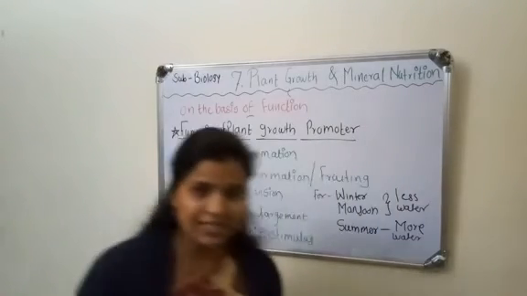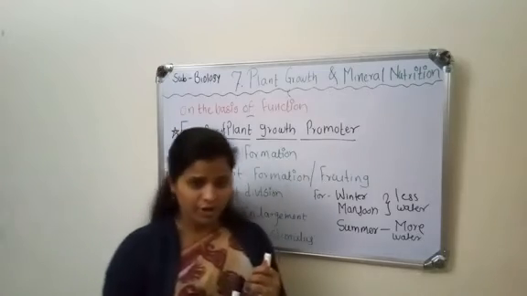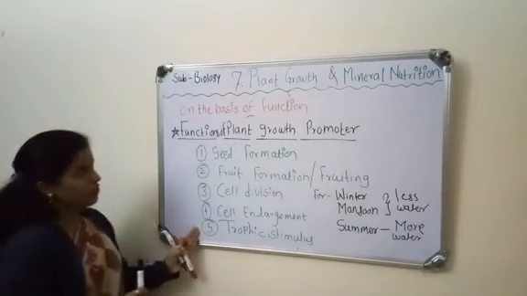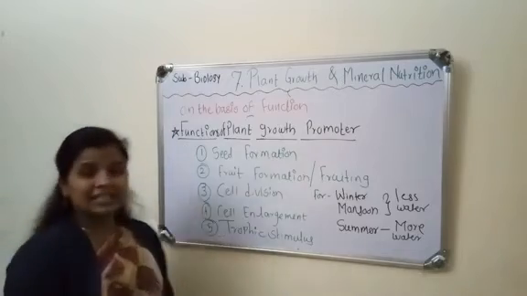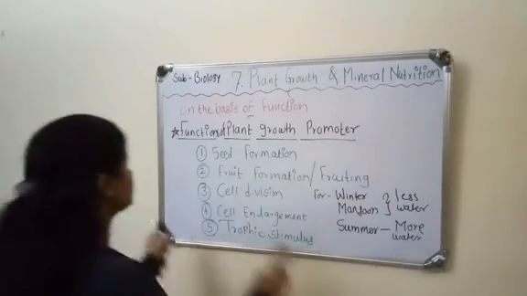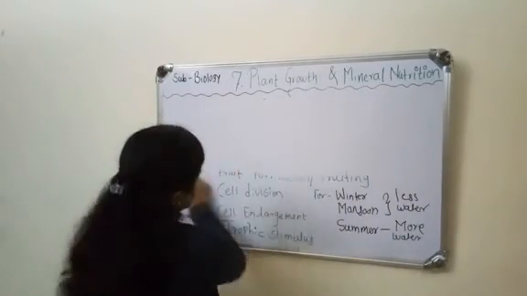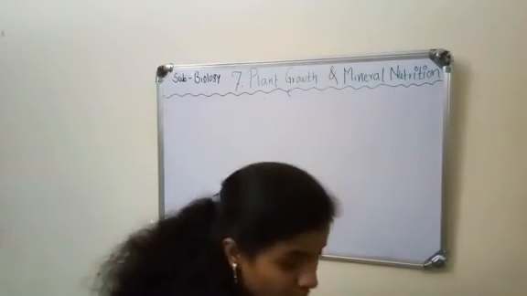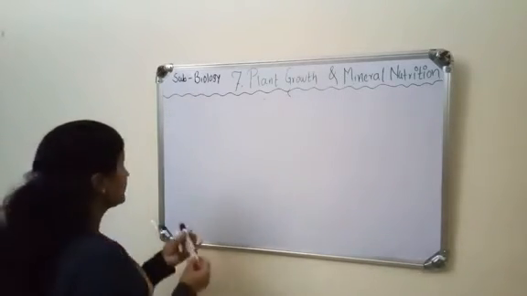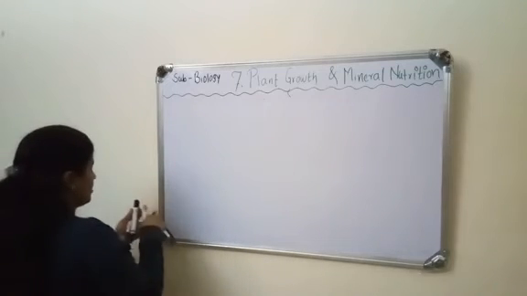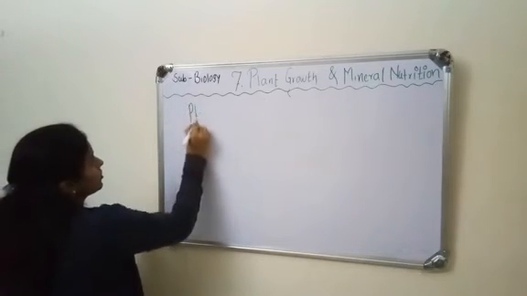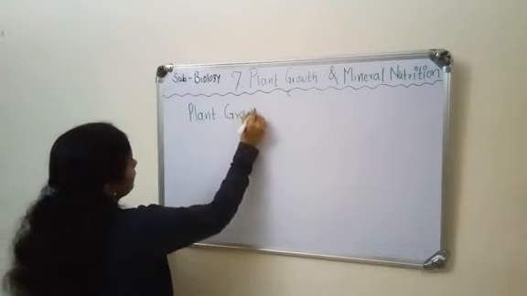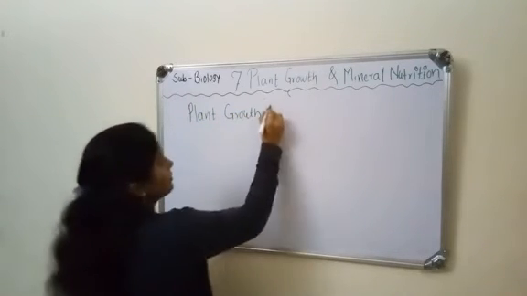So, firstly we saw the plant growth promoter: its definition, examples and some functions. Then the second class of the growth hormone is the plant growth inhibitor.